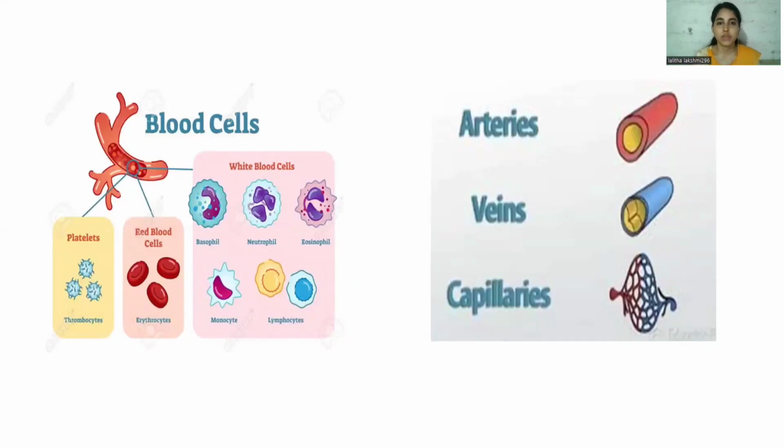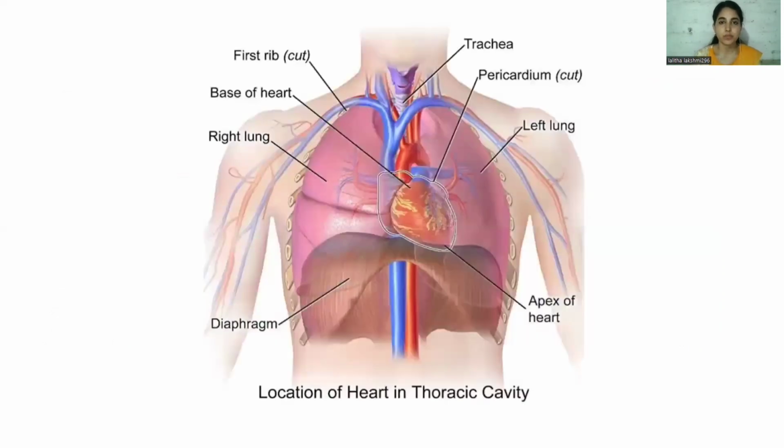And what are blood vessels and what do they actually do? These blood vessels are the connection between the heart and the other body organs. Through these blood vessels only the blood passes. These blood vessels are of three types: the arteries, the veins, and the capillaries.